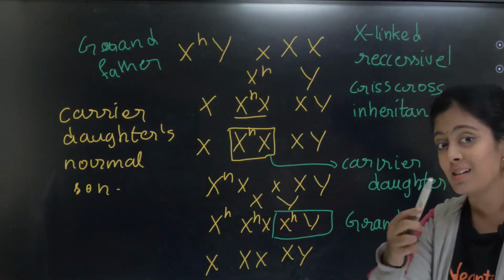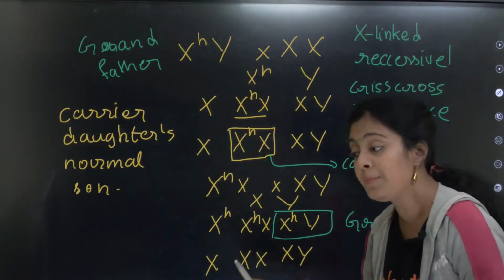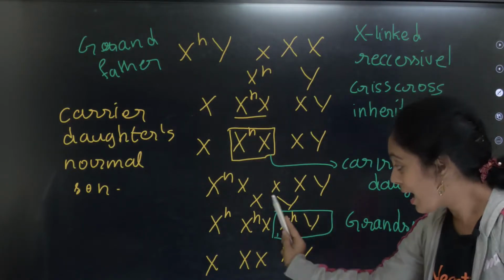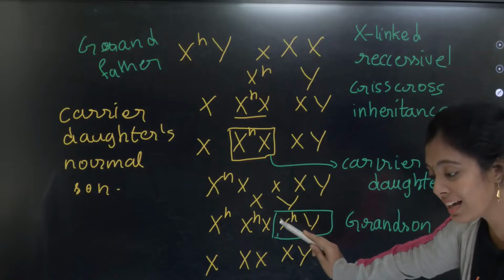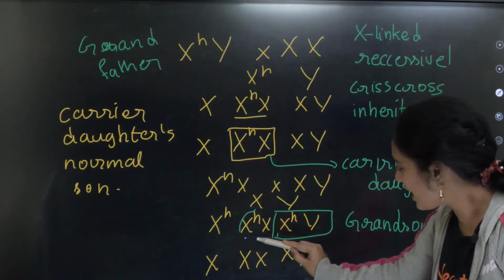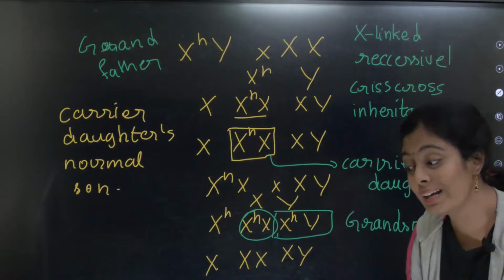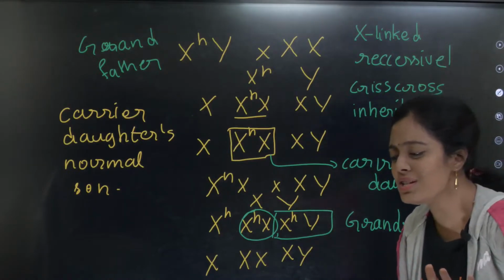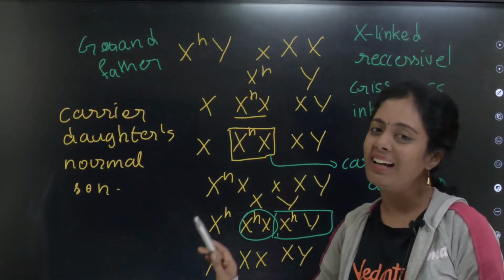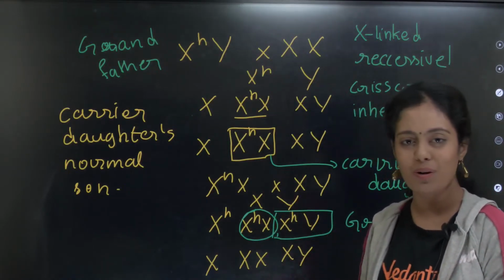Okay, next question. What percentage of the progeny can be carriers? I'm showing you the answer. Yes, very good. What percentage can be carrier? It is 25%. That's all, finished. You all understood. You guys can very easily crack this if you understand this one particular thing.